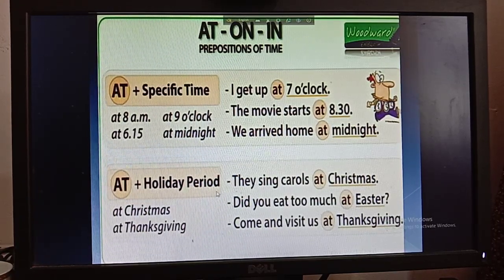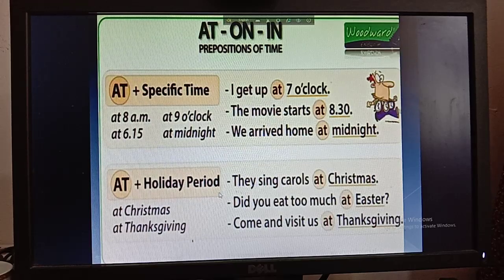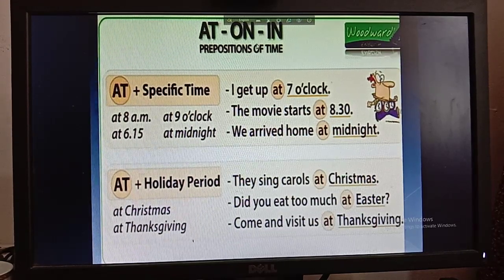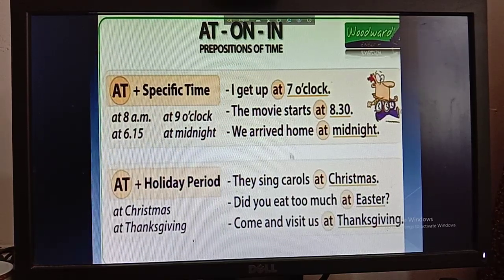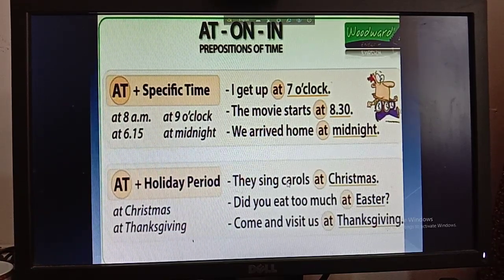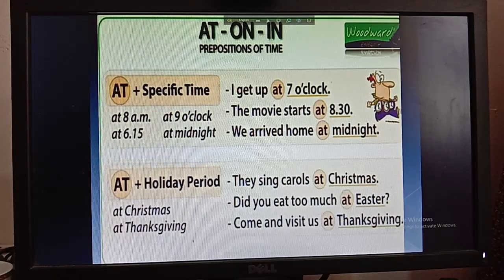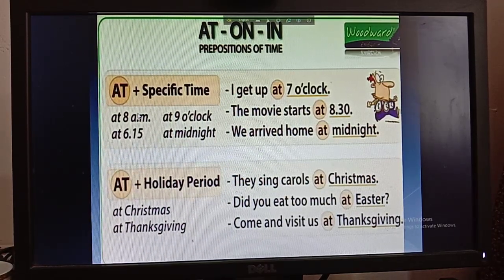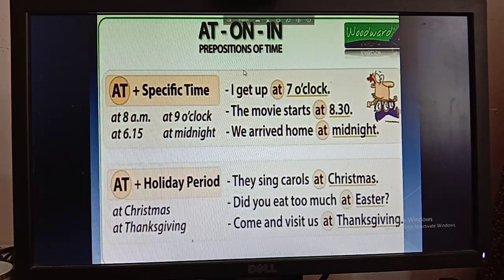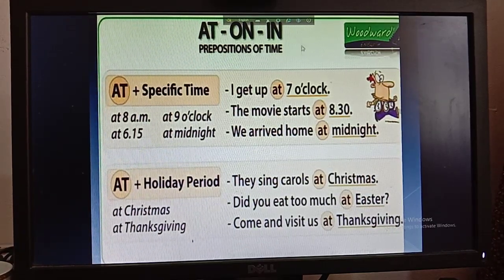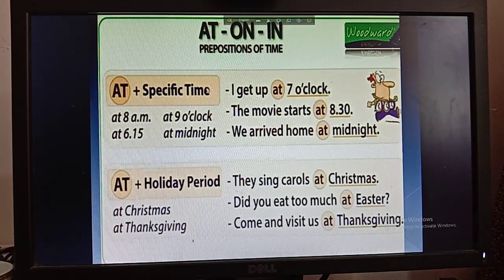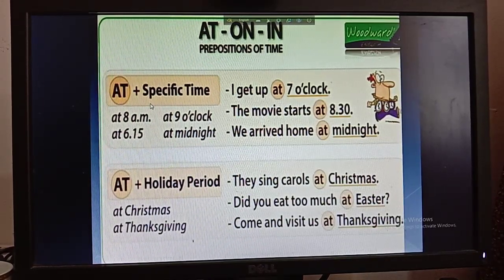Okay boys, so this is all for today. I am not going to show anything more, because I think this is enough for today. I would like to request you, please try to learn all of the rules and all of the examples very clearly and neatly. And if you face any problem, you can ask me in the comment section, and please try to write like me. You have to write neatly, and you can use a red pen or blue pen for writing.